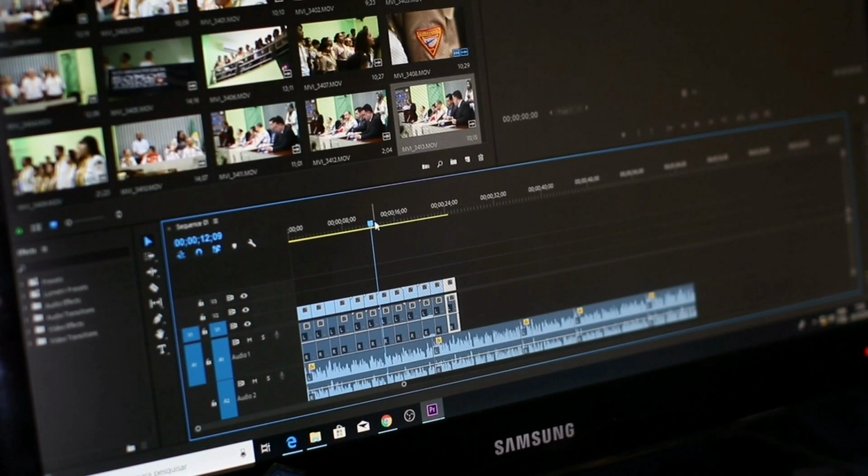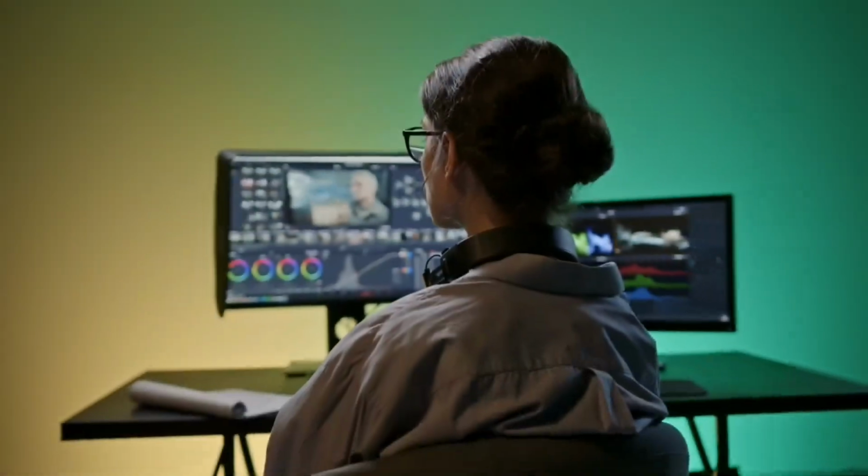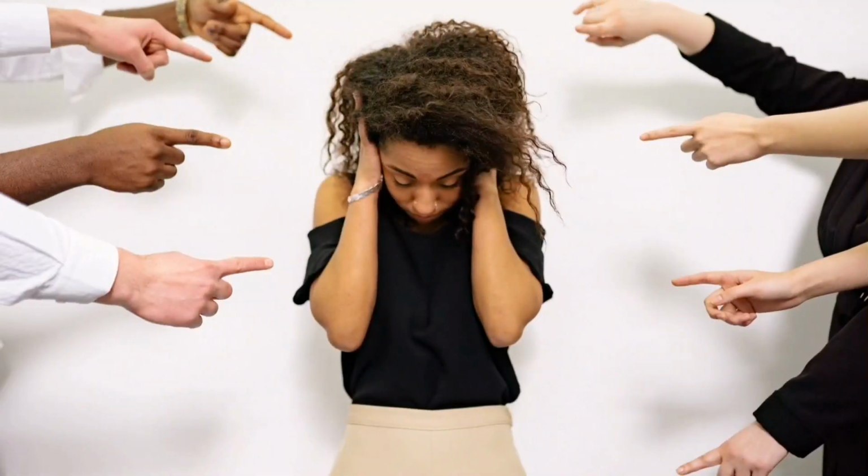Utilize AI tools for video editing. Use AI-powered video editing tools to enhance your videos. These tools can assist in tasks such as automated editing, noise reduction, visual effects, and even adding AI-generated elements to your videos.